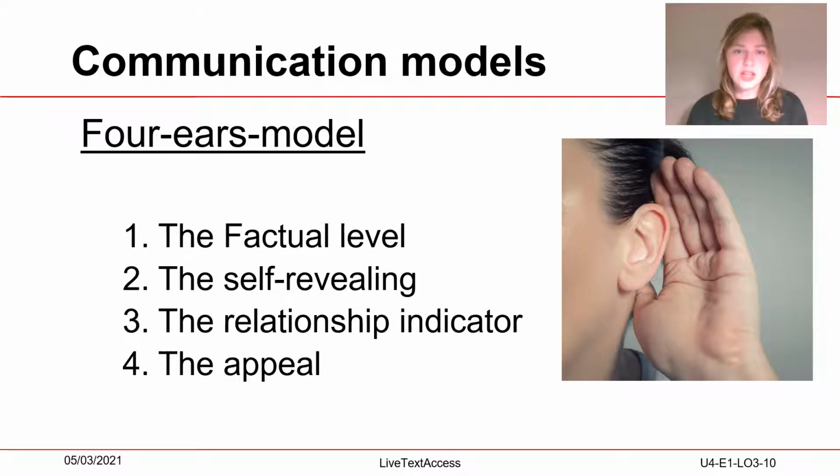In the self-revealing level, the speaker reveals something about himself, which happens almost every time communication takes place. It often happens unconsciously, but it allows an insight into the emotional world and personality of the sender of a message.